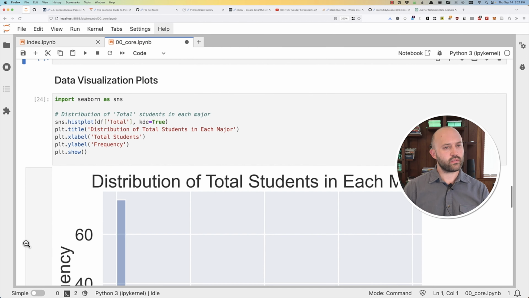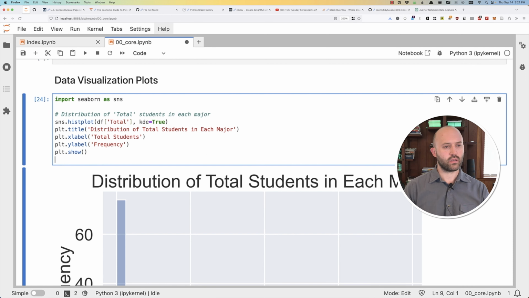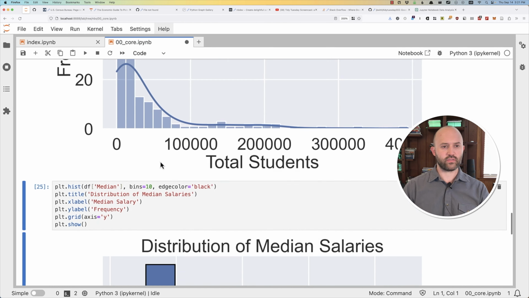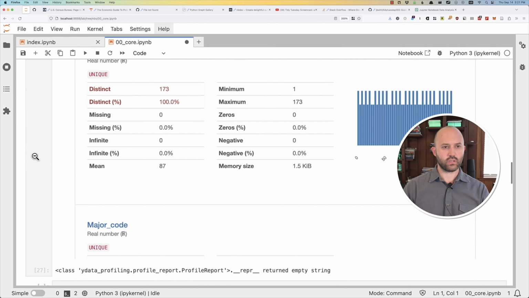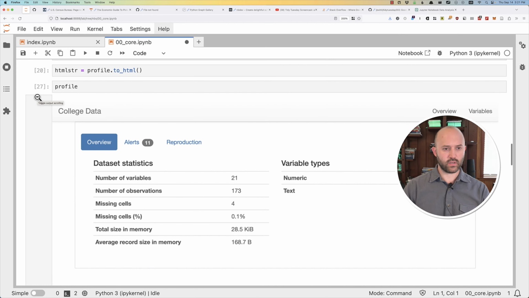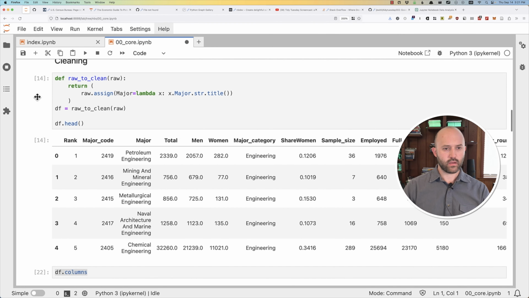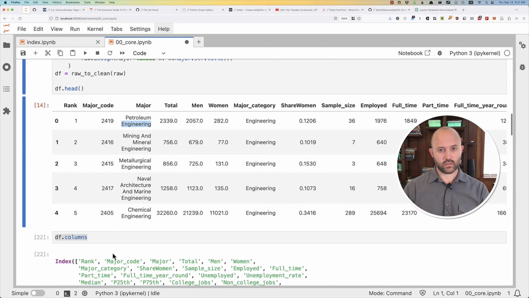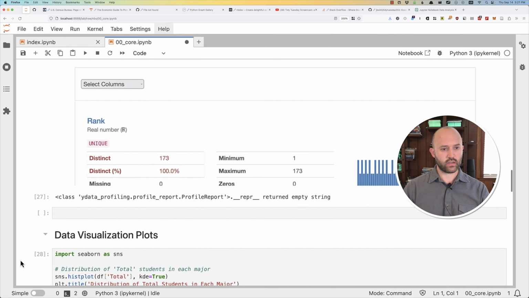I want to see what the distribution of salaries is as a function of. So we have the major and the major code as separate things, right? Or major category. Okay, so code doesn't really matter. Let's do major category and major. So it looks like there are how many categories here?